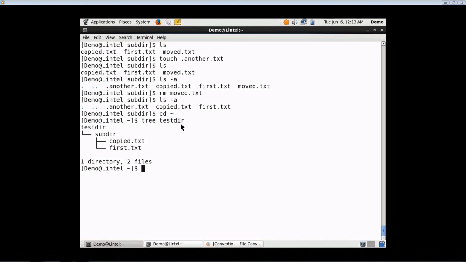So, you can see test dir is a directory. I am issuing tree command for this test dir. You can see there is a test dir which contains sub dir, that is subdirectory, within which there are two files, copied.txt and first.txt. So, these are the files within subdirectory, that is sub dir, and sub dir is a part of test dir. So, when we want to see the directory hierarchy, we can use the tree command.